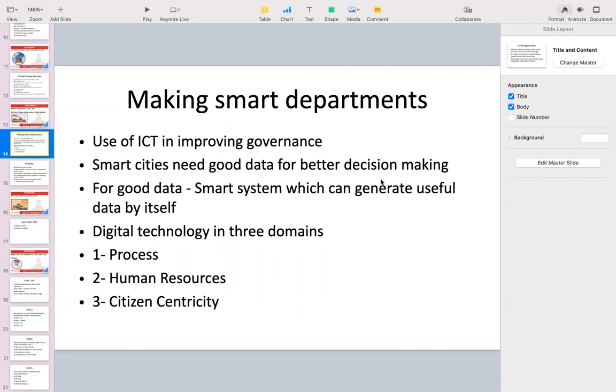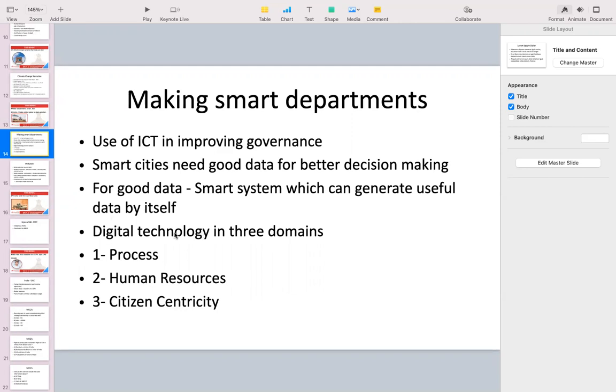So we need good data for better decision making. For getting good data, we need smart systems which can generate useful data which can be utilized for decision making. Think, for example, how much water is getting wasted in a city which is not getting recycled. That water can be recycled and it can meet the city's requirement.